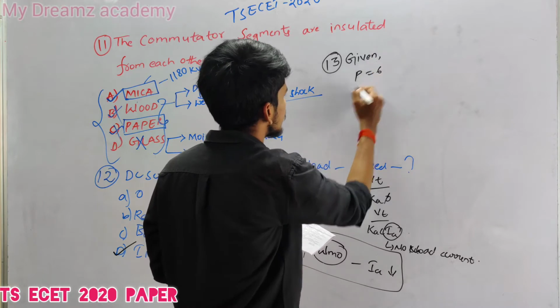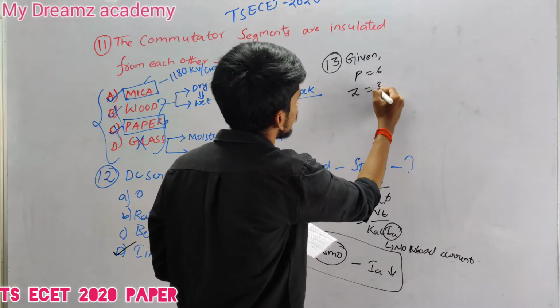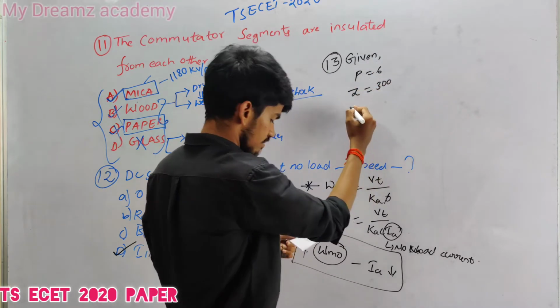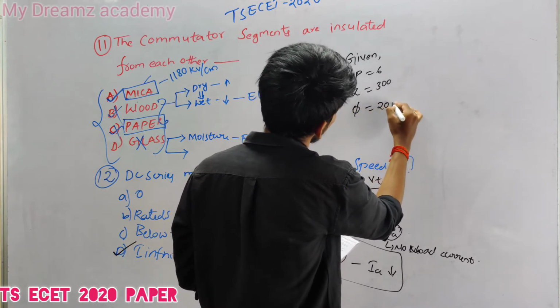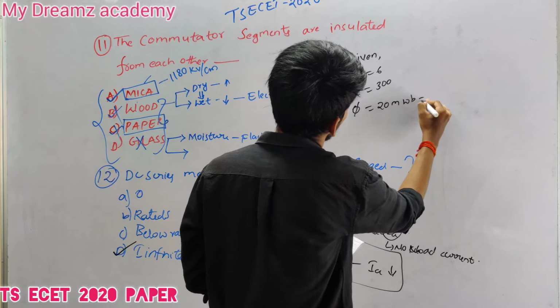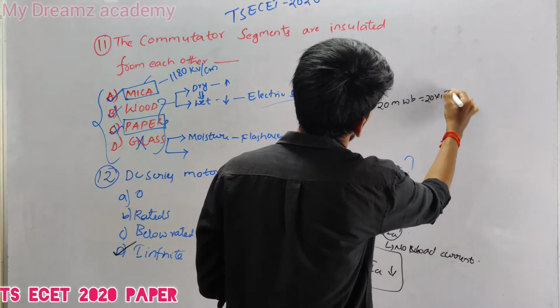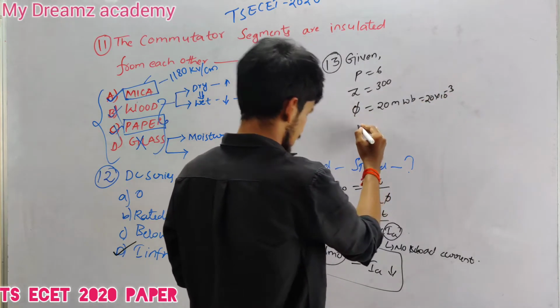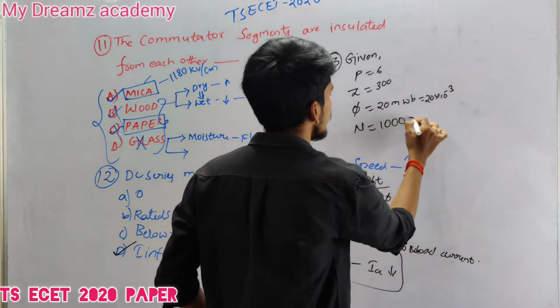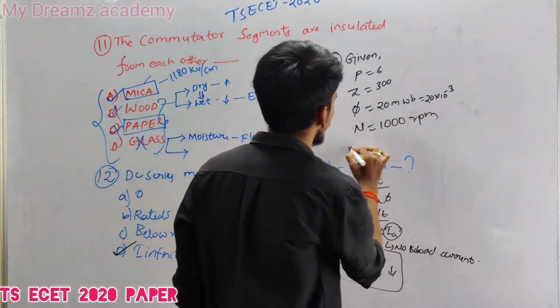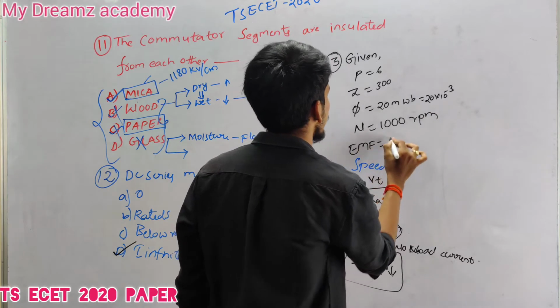Given data: poles is equal to 6, number of conductors is equal to 300, flux per pole is equal to 20 milliweber, that is 20 into 10 power minus 3 weber, and speed N is equal to 1000 rpm. We need to find the EMF.